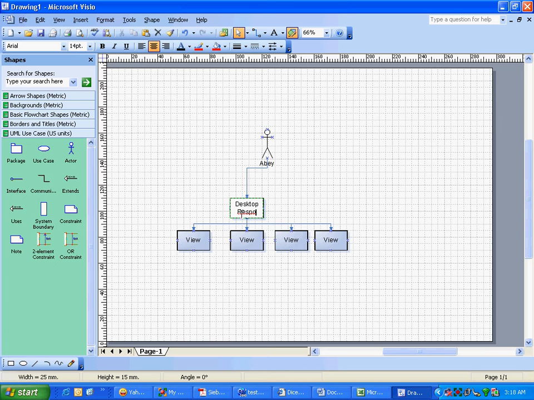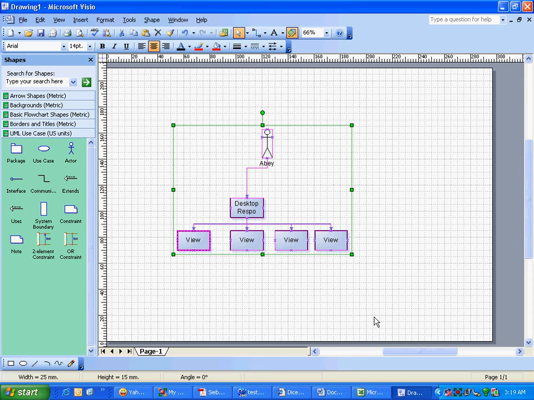Anyway, so now you understand. This is the responsibility. There is nothing more to responsibility than this. The use of responsibility is that if another sales rep joins, you don't have to assign views to that sales rep one by one. Just give him the desktop sales responsibility. And let's say AB changes from one department to desktop service, then you simply change his responsibility from desktop sales to desktop service. It's very easy.